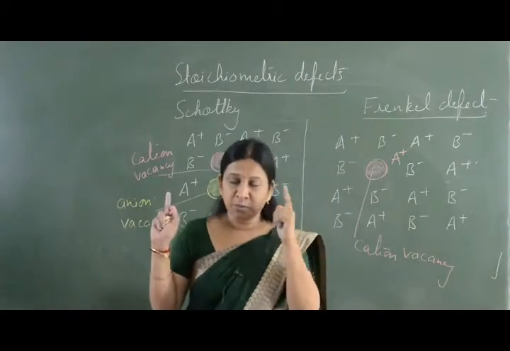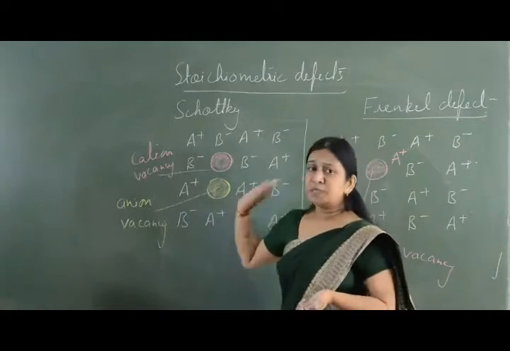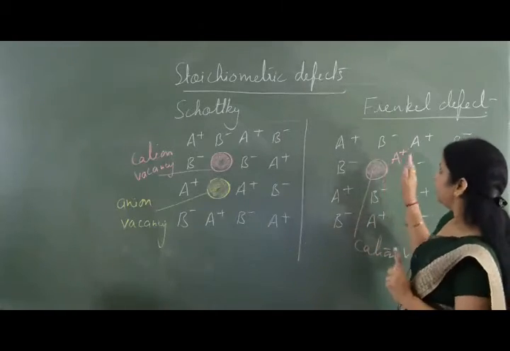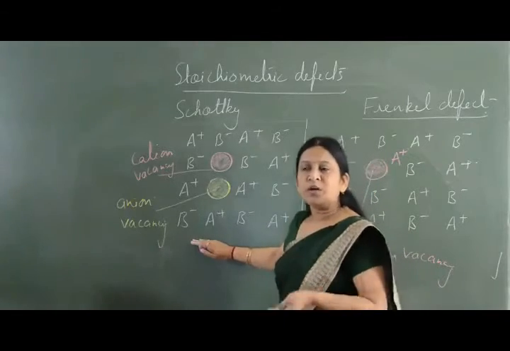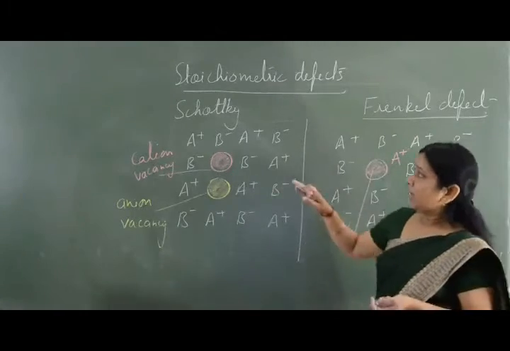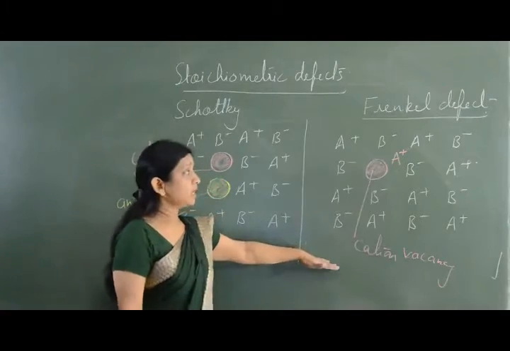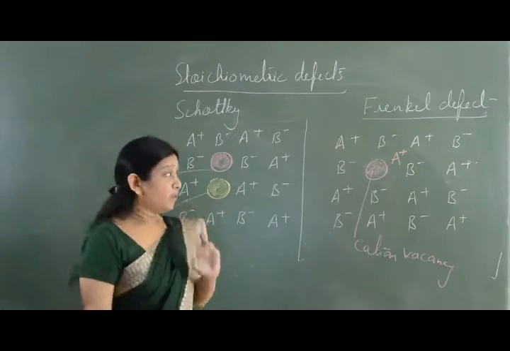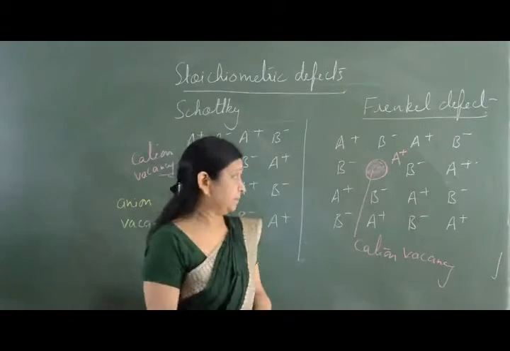So the difference between Schottky and Frenkel is, here cation and anion are missing from the lattice site. Here the cation is missing from its lattice site, but it is present at the interstitial site. This is shown by solids with high coordination number. This is shown by solids with low coordination number. Here the size of cation and anion should be similar, whereas here the size of cation is much smaller in comparison to the size of anion. The reason is that the cation has to be accommodated into the interstitial site.